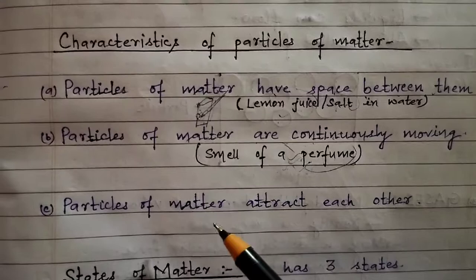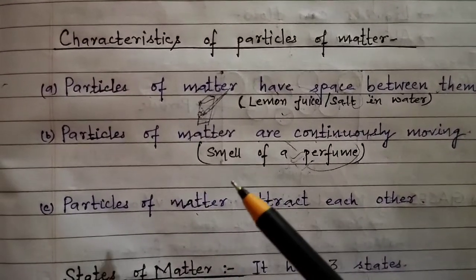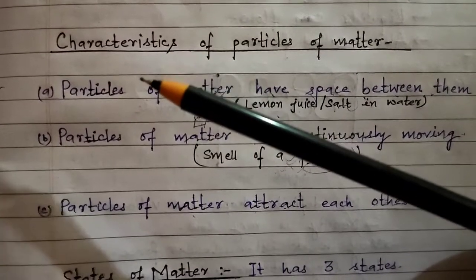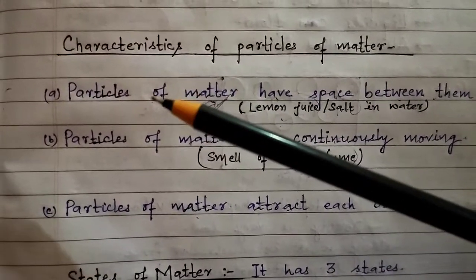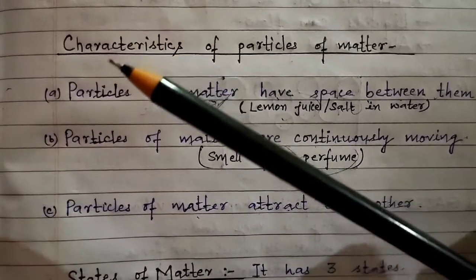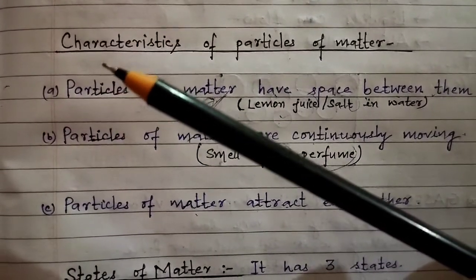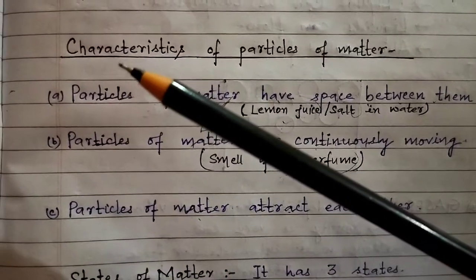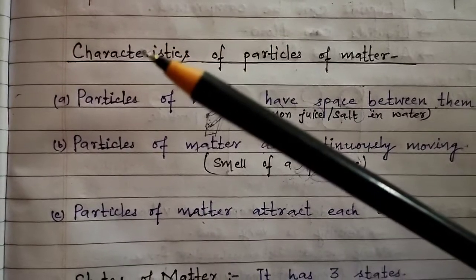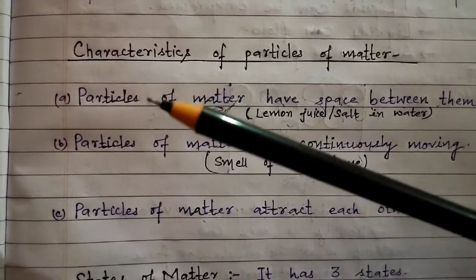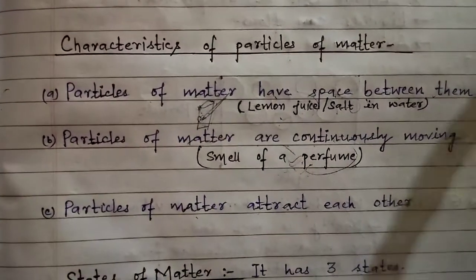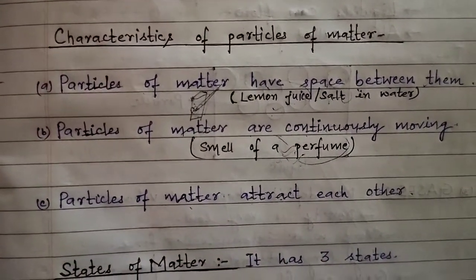Next is that particles of matter attract each other. Like see, if this is a pen, right? If the pen's particles would not be attracting each other, is it possible that it would have taken the shape of the pen? Obviously not. So that means the particles should be attracted towards each other so that it can get some shape and become some important matter which is very useful in our daily life.